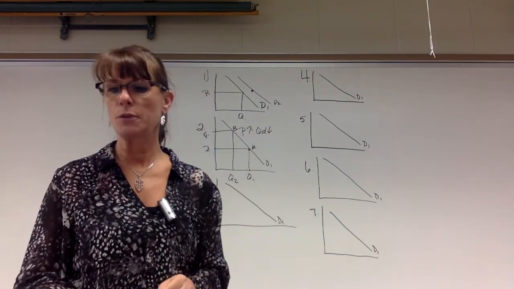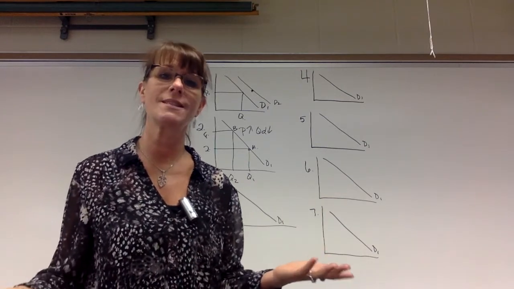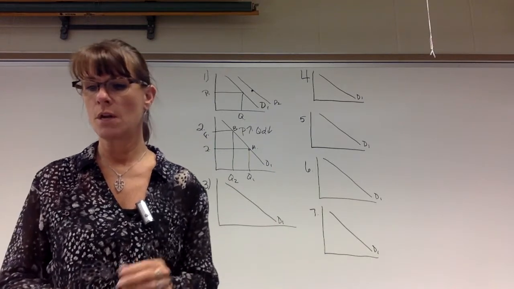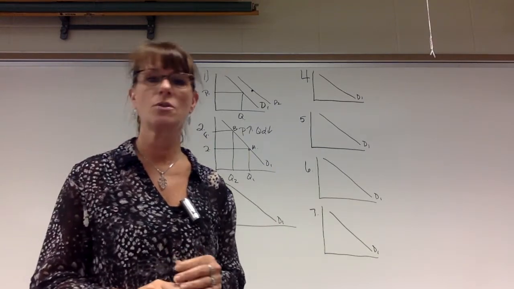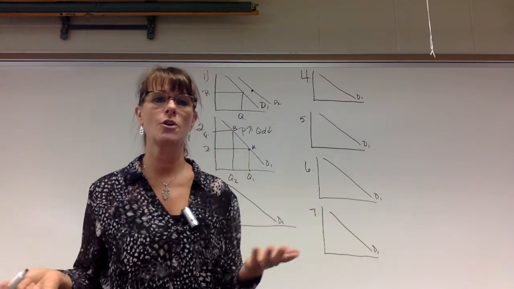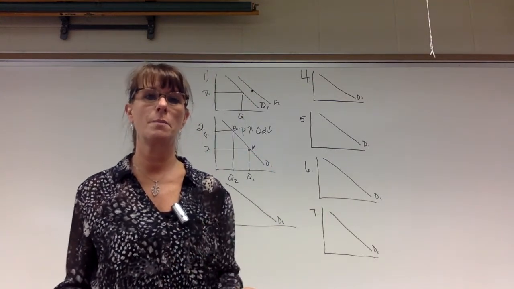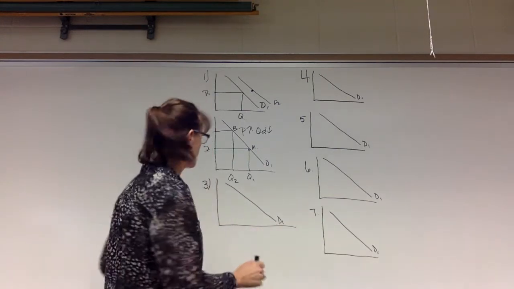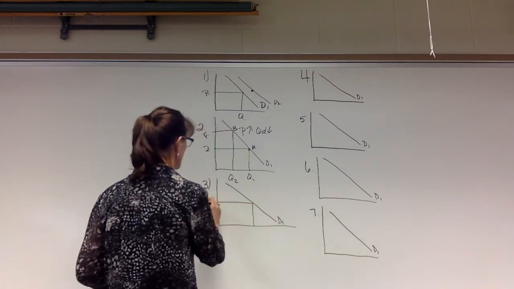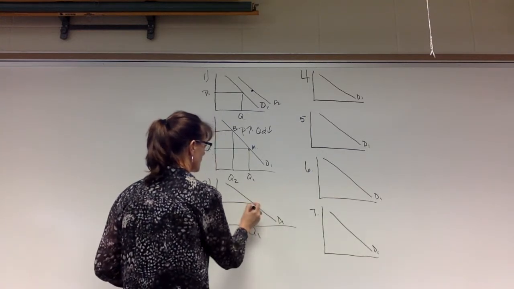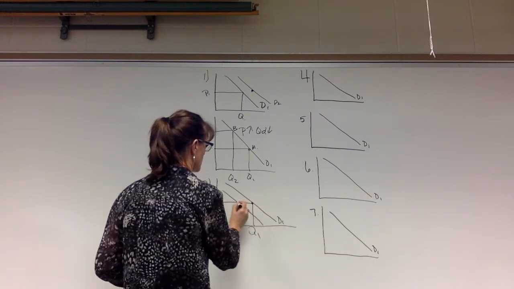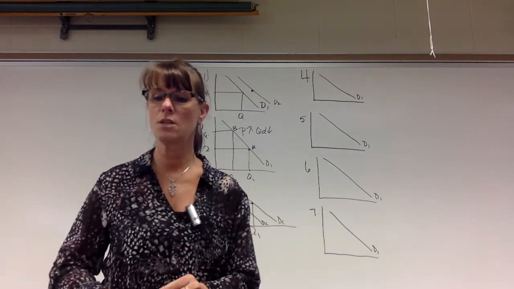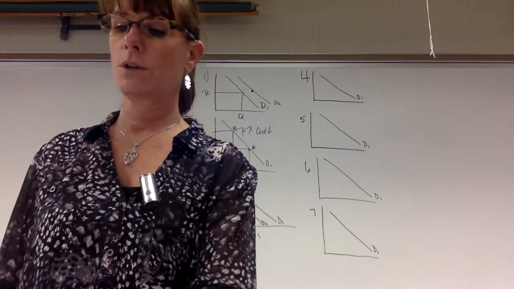The next one talks about you losing your high-paying job. So once again, we know that this is income. We're changing the amount of money that you're making because you obviously don't have a job anymore. That means you have less money to spend. What will happen to your demand for total goods? Most goods are normal, which means when our income goes up, we want to buy more. When our income goes down, we want to buy less. So you lost your job, and your demand for total products is going to shift back to the left because your income went down. So we have a decrease in the demand for total goods.